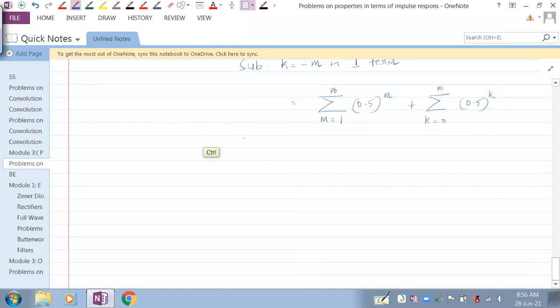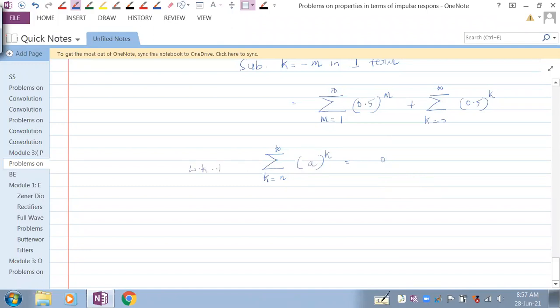See here? Everybody see here? Summation k ranging from, say, n to infinity, and you have 0.5 to the power k. So can you tell me what this is? Anybody, can you give me this? If it is from 0 to infinity, let me write that. So instead of 0.5, let's try to generalize it. Let's take it as a.